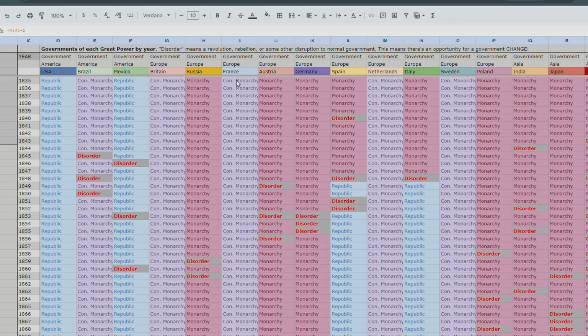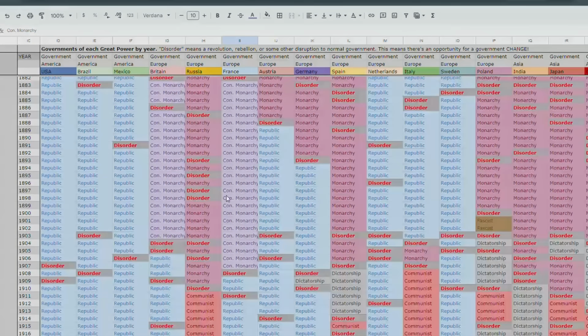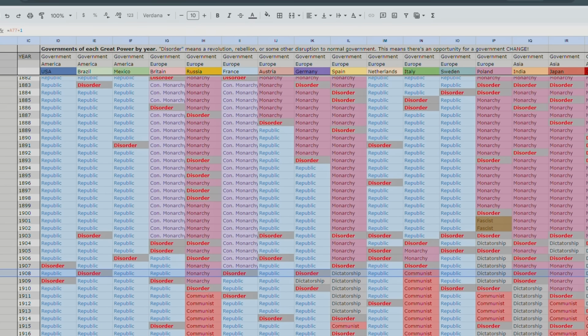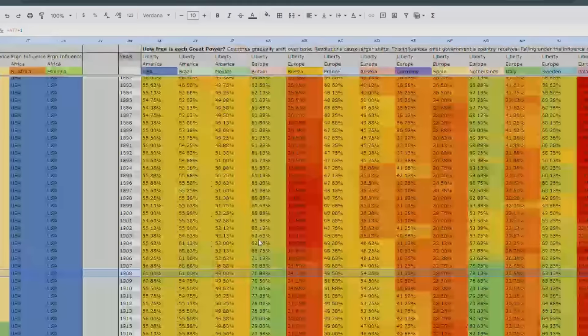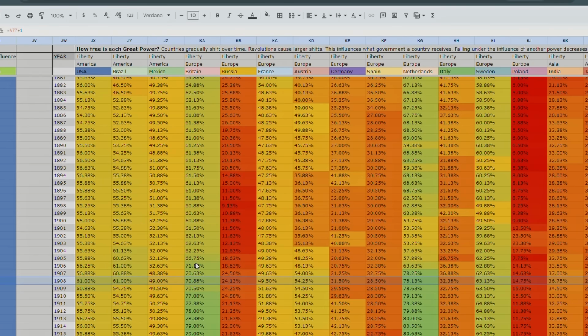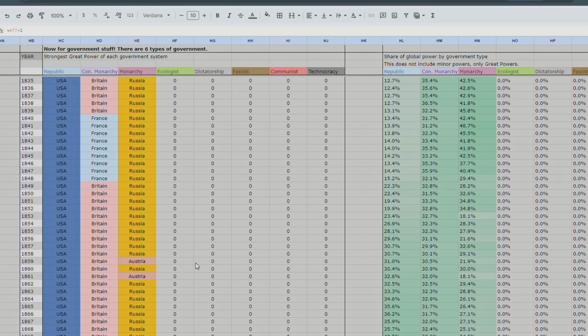France was always kind of funky. So it starts off as a constitutional monarchy, and then the constitutional monarchy lasts for a long time, all the way until 1908. And so that instability, by the way, the risk of a disorder, is increased if the country loses a war or if there's a bad dice roll. So a lot of this is randomly determined. So countries gain and shrink over time.